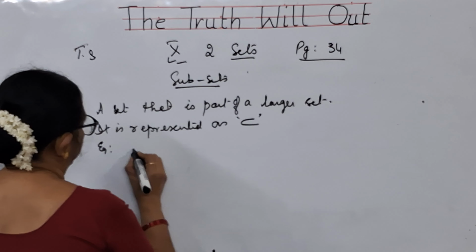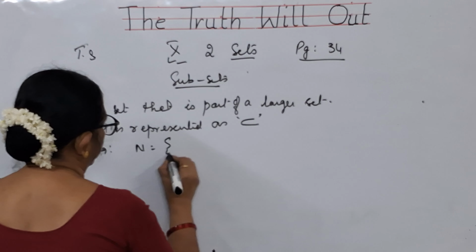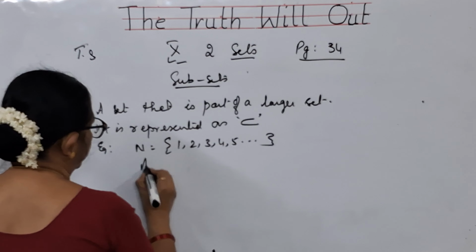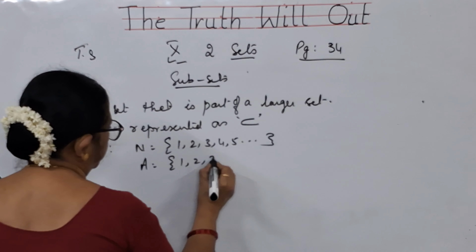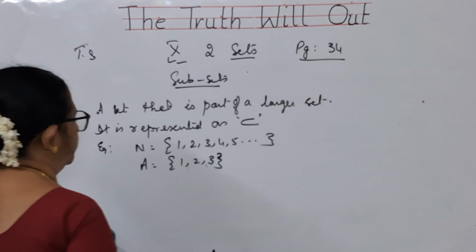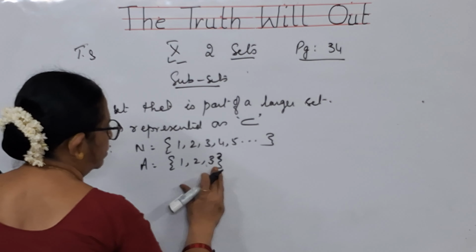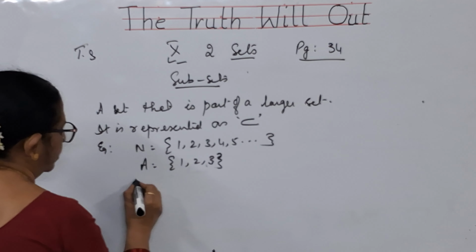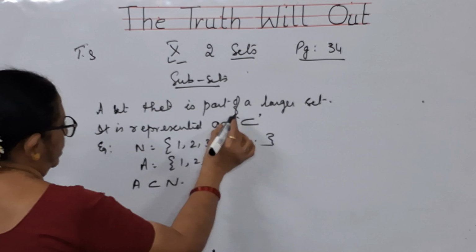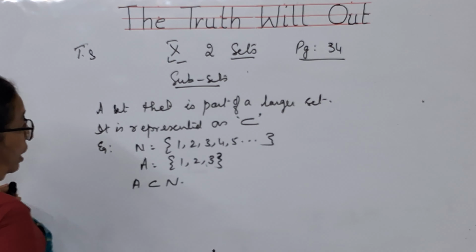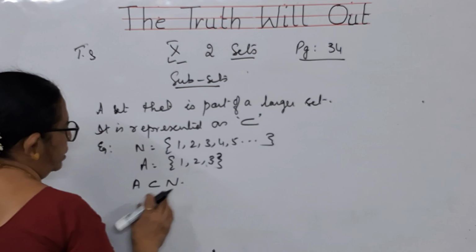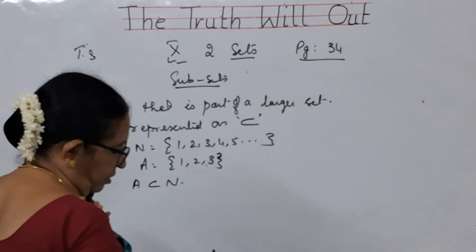So I will give an example. Suppose natural numbers, they are having 1, 2, 3, 4, 5, and so on. These are the natural numbers, and I have written a set A with the elements 1, 2, 3. That means all the elements in set A are there in the natural numbers. So I will say that set A is a subset of N. A set that is a part of a larger set. This is a larger set, so this is a part of the larger set. So we call it a subset. So this is an example.